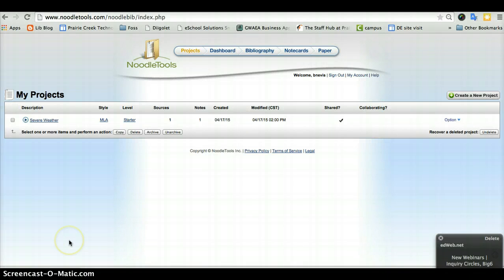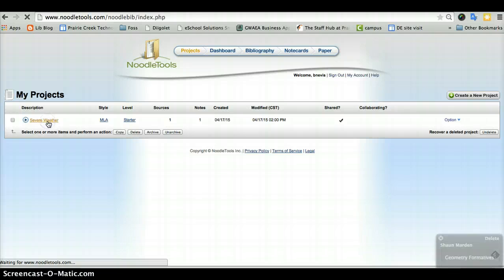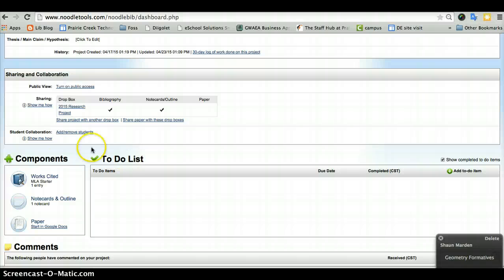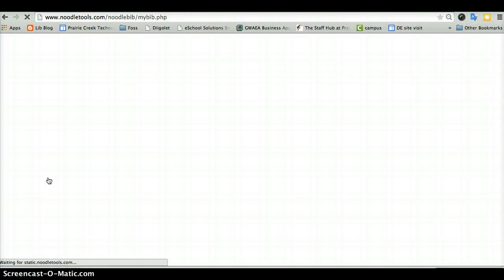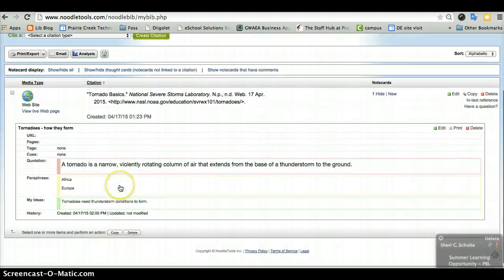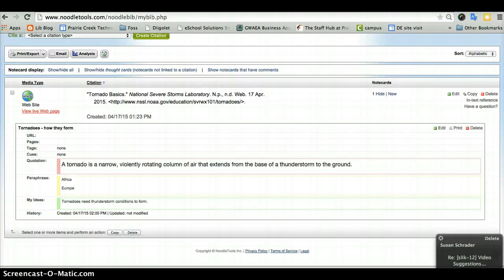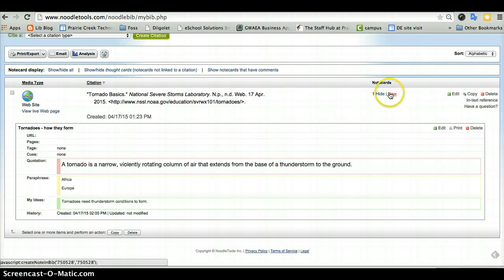Okay, I'd like to work on taking some note cards in a project. So if I have my project created, from my projects list, I go back in, and I've already created a works cited list. I click on that, and I had this source that I had picked out about tornadoes, and I wanted to go back to that page and take some notes. I can actually click on this, and it'll take me right back to the page because I put all of that into my citation. And now I want to make a new note.